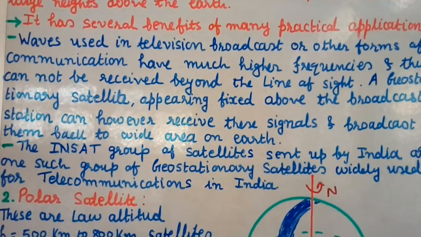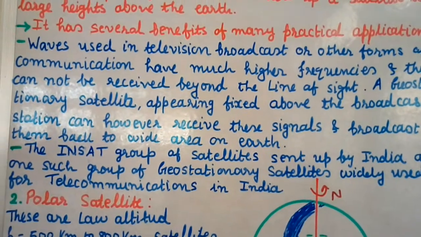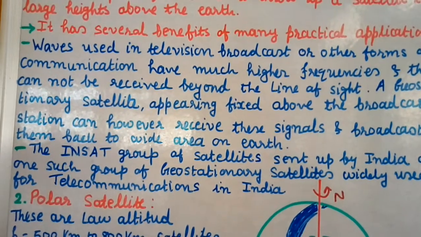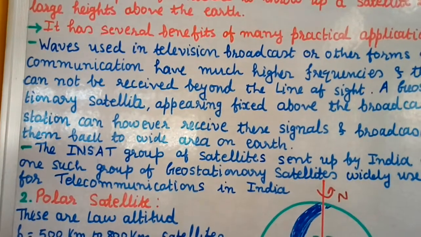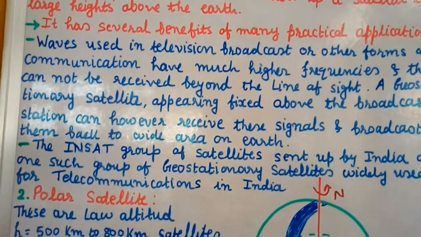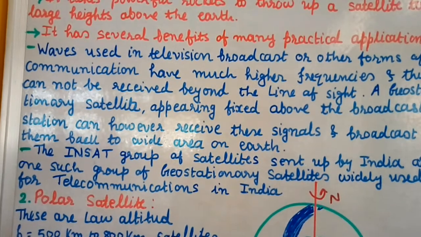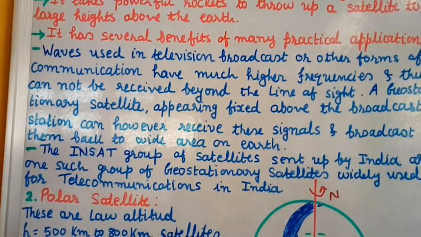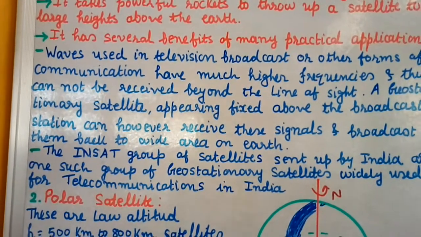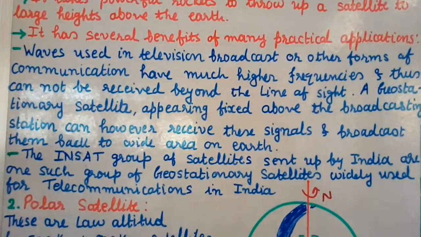We already defined that in the beginning. They are orbiting in the equatorial plane at an approximate distance of 4.22 × 10^4 kilometers from the Earth's center. So it is moving in a circular orbit at a distance of 4.22 × 10^4 kilometers from the center of the Earth.